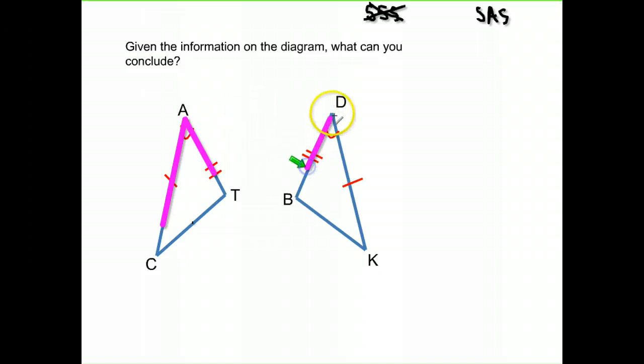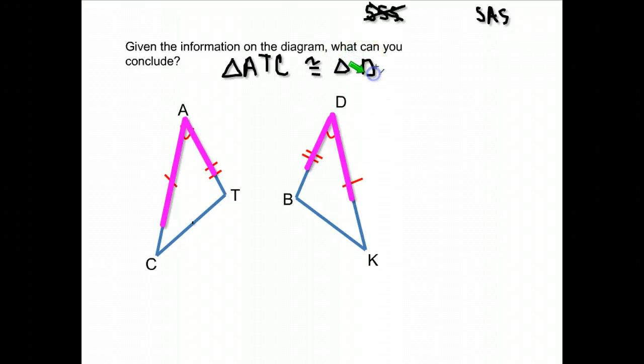Notice here's one side, the other congruent side between the two triangles, and yes, the angle I know is congruent is the included angle, the angle between those sides. So what can I conclude? I can conclude that triangle ATC is congruent to triangle DBK. And how do I know? I know that by the SAS, side angle side.